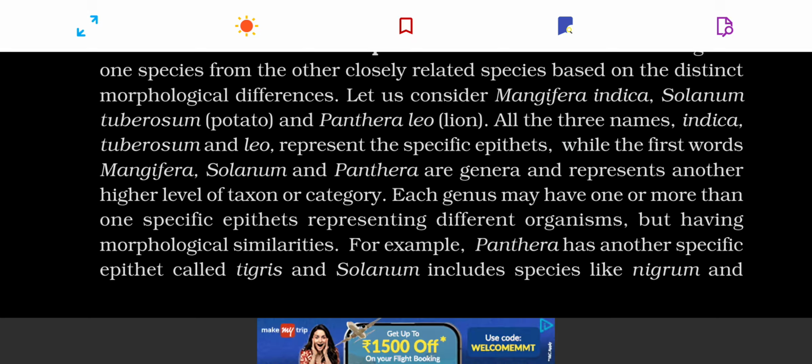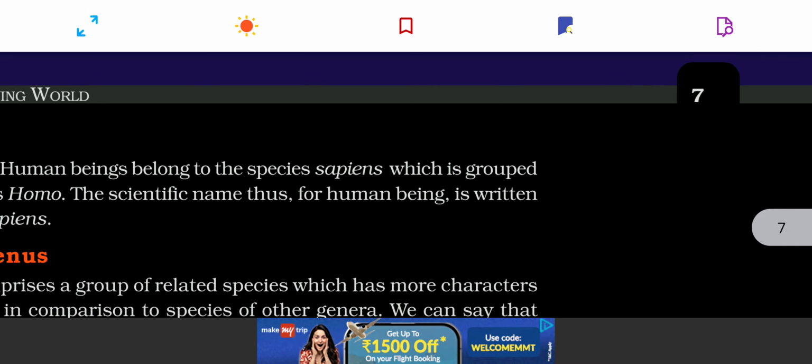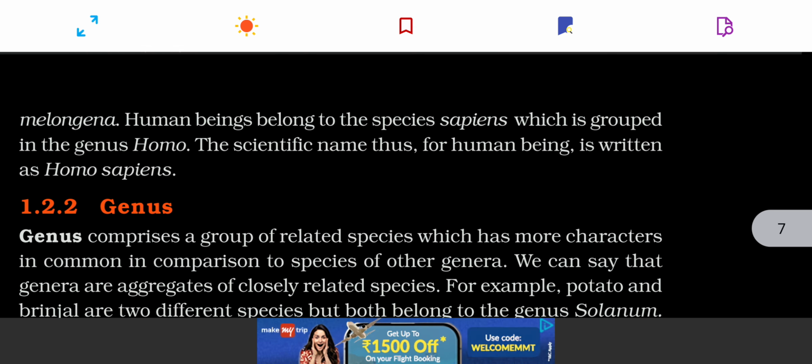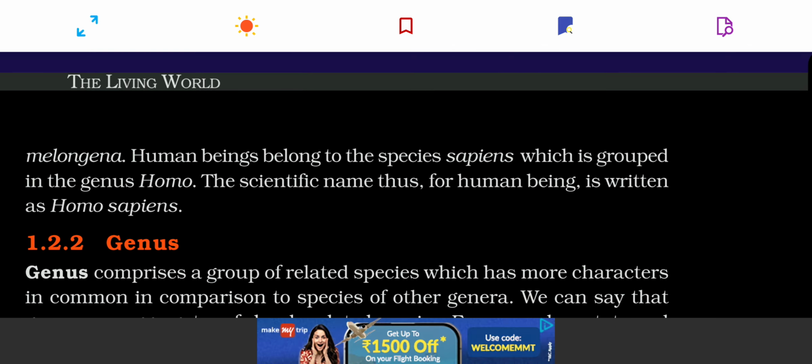Then there is Panthera tigris, that is the tiger. Here tigris is the species. Then there is Homo sapiens, that is the zoological name of the humans. Yes, sapiens is the species and Homo is the genus.